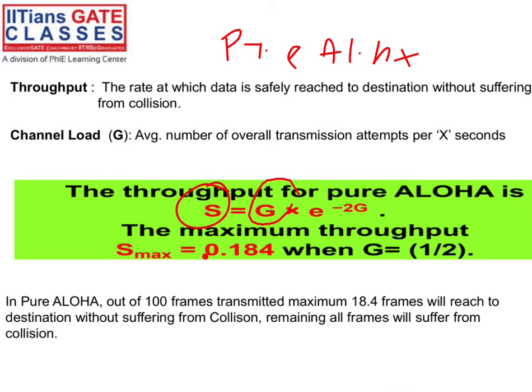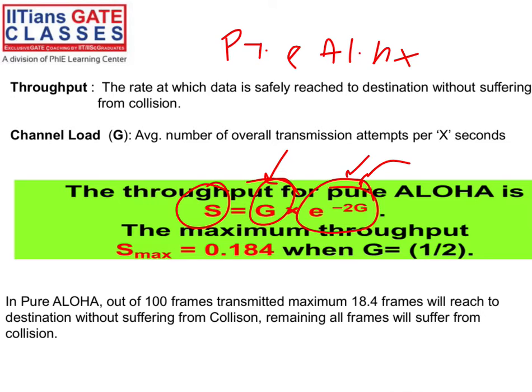So how did this formula come? We apply Poisson distribution probability here. There is a big derivation, so no need to worry about that. Just think of this as the probability of success, and that as the channel load. If you multiply the channel load by the probability of success, that will be your throughput, right? It makes sense.